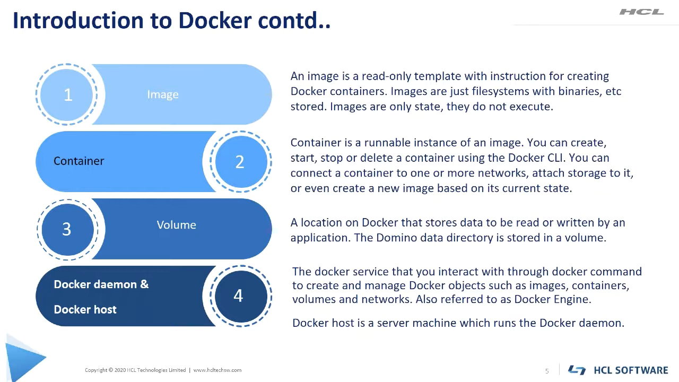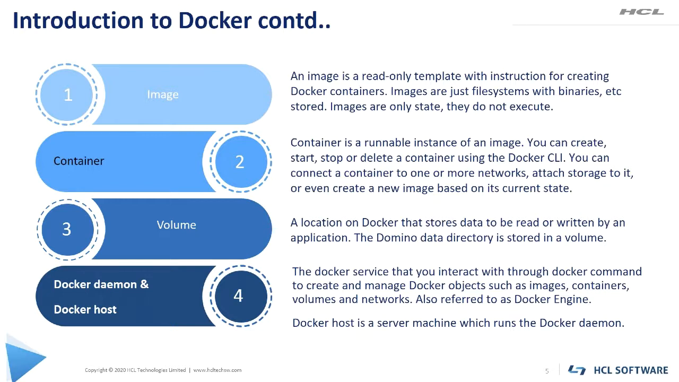Next one is volume. Volume means some type of mechanism that allows the container to access a file system outside of the container. In terms of Domino, this is where we store our Domino data directory. Docker daemon is also called the Docker engine, which manages the overall operation or administration of Docker objects like images, containers, volumes, and networks. Docker host is a system on which we run the Docker engine.